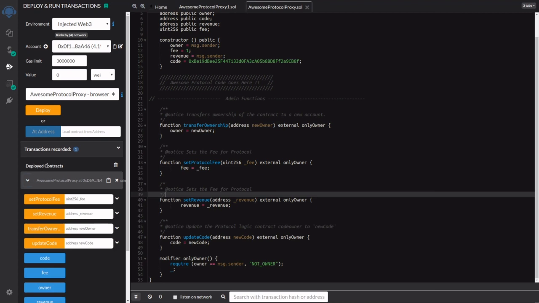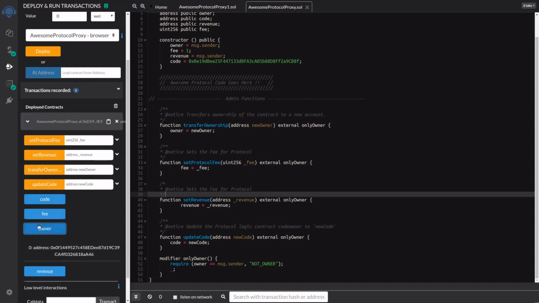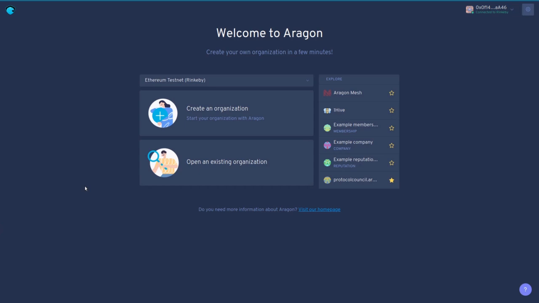So this is really cool. We've got a protocol that's deployed on a decentralized network on Rinkeby, but of course we can see that we are the owner here, and we unilaterally control this contract, so we can do much better than this. Let's go and deploy an Aragon DAO to control this contract.